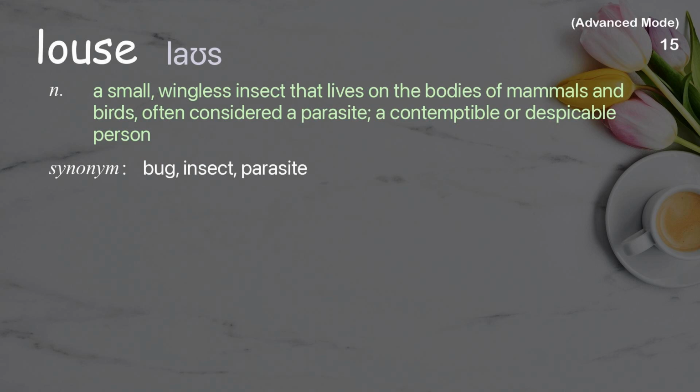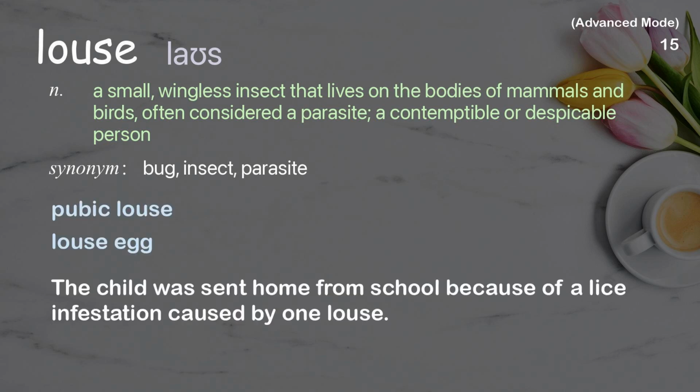Louse. A small, wingless insect that lives on the bodies of mammals and birds, often considered a parasite, a contemptible or despicable person. Examples: Pubic louse. Louse egg. The child was sent home from school because of a lice infestation caused by one louse.